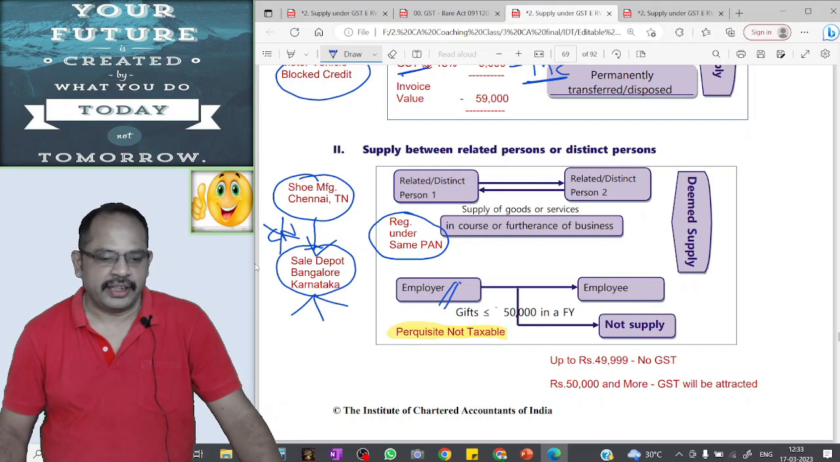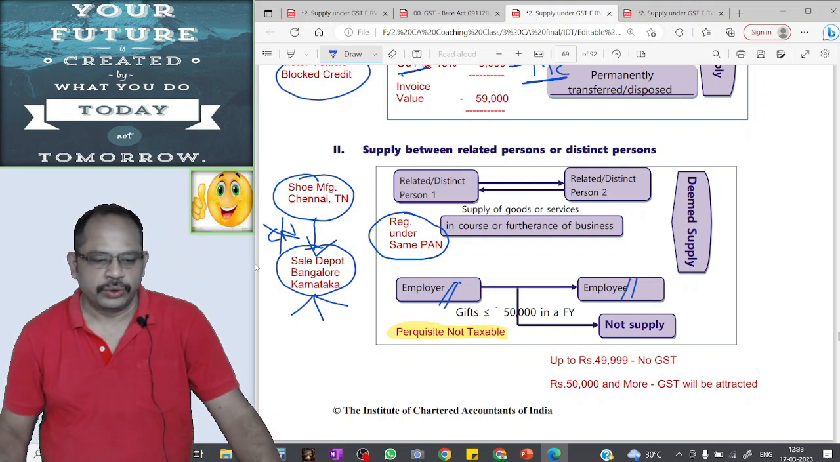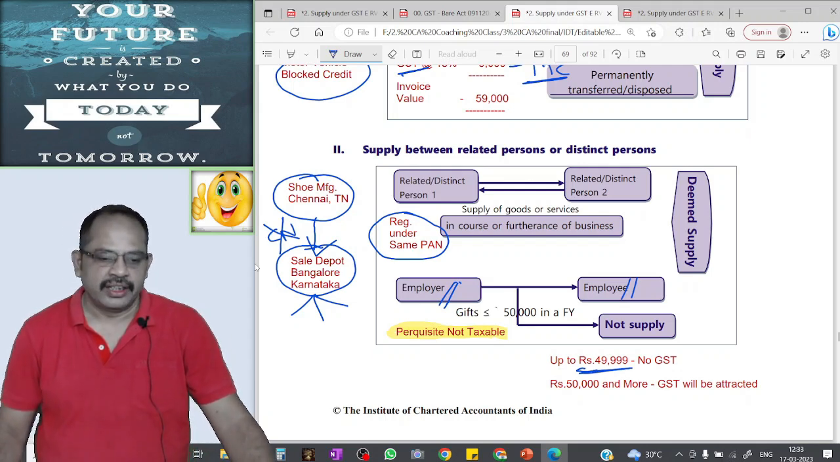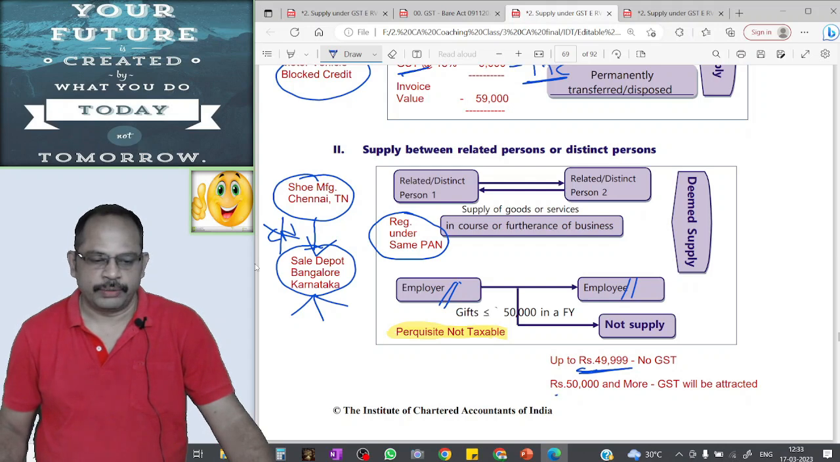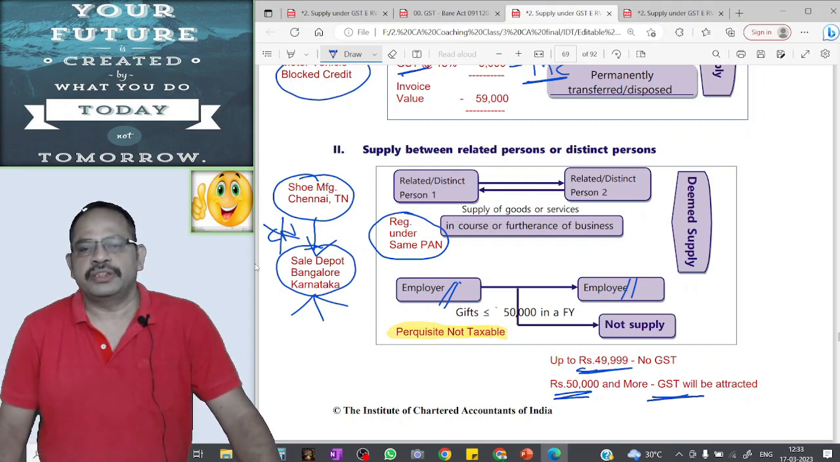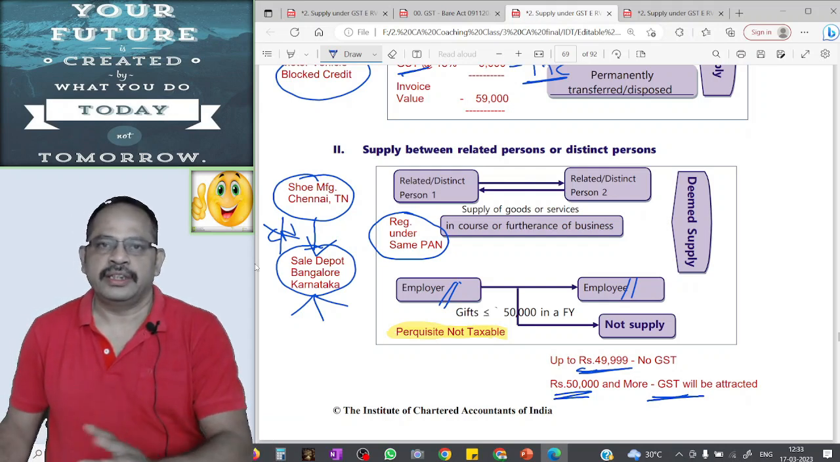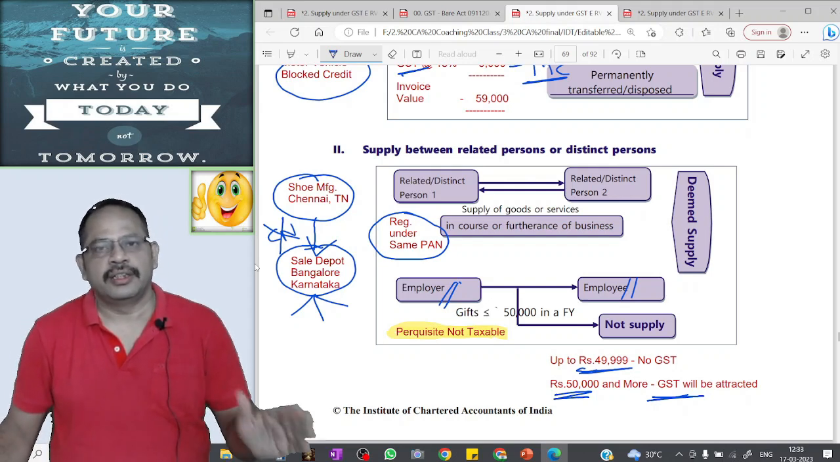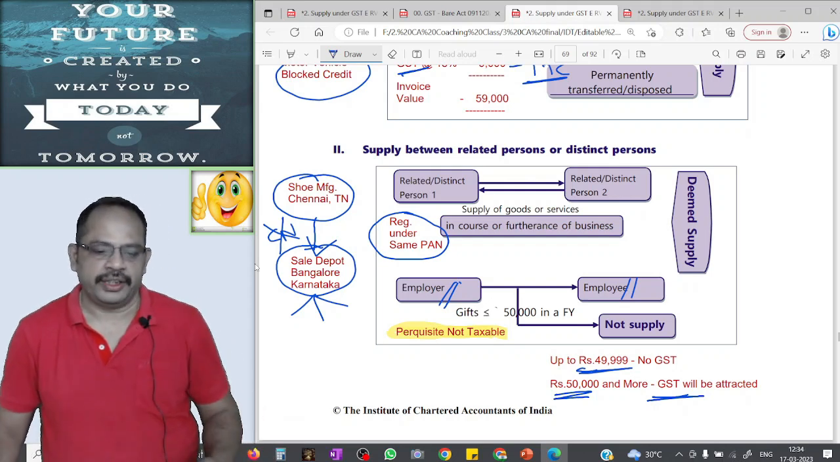If an employer gives any gift to the employee to the extent of rupees 49,999, no GST will be attracted. If the gift value exceeds rupees 50,000 or more, GST will be attracted. Any perquisite given by employer to employee is not taxable, provided there is a contractual agreement between the employer and the employee.